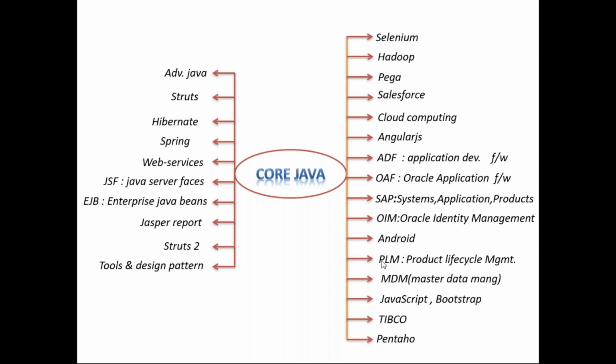PLM. If anyone is a mechanical student, maybe you know PLM, the product lifecycle management tool. The tool requires core Java. And MDM, master data management. MDM belongs to IBM, guys. If anyone is an IBM employee, they know the MDM tool. And JavaScript, Bootstrap, Angular, these are all UI technologies. And TIBCO and Pentaho, guys. These are ETL tools, extract, transform, load. These ETL tools require core Java, right?